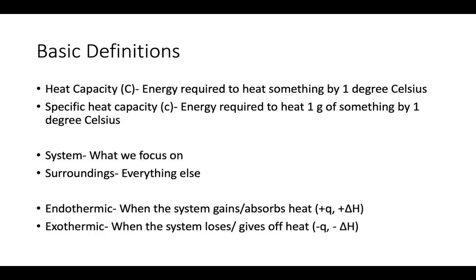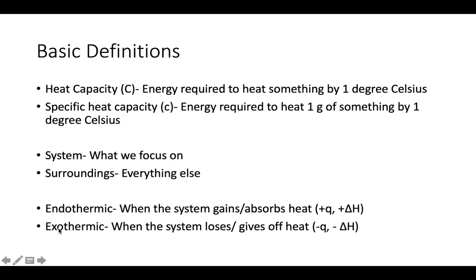We have two terms that we use to talk about our system, and remember, these two terms are only for our system. Our system can be endothermic, meaning it absorbs or gains heat energy, or our system can be exothermic, meaning it loses or gives off heat.